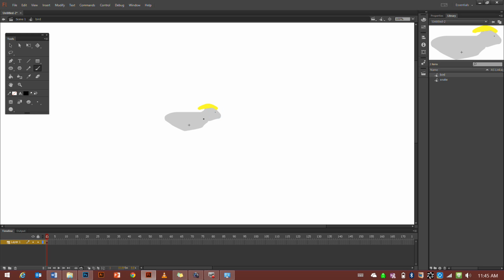What does the beak look like? Yeah, it's not bad. Just gonna zoom in a bit.